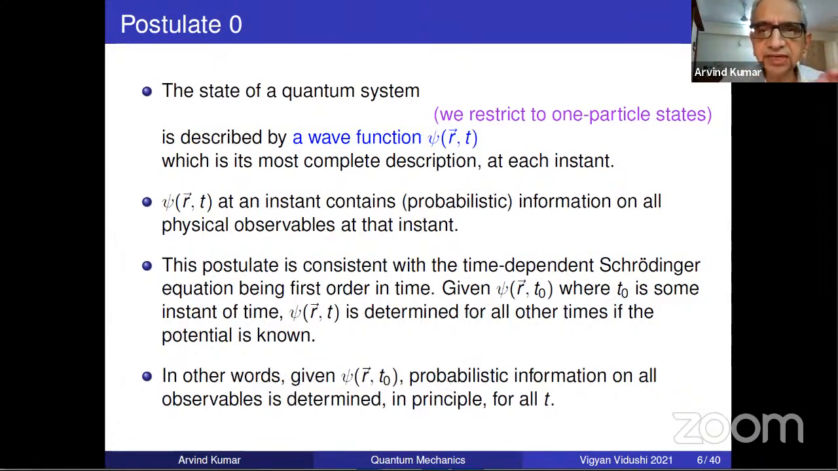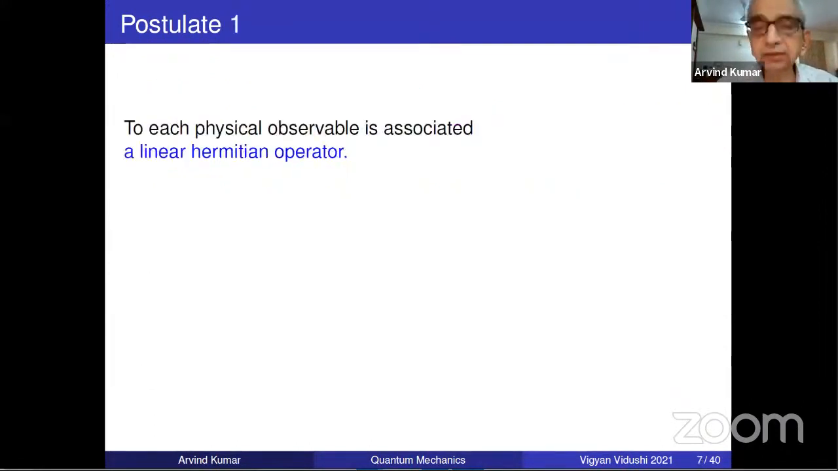In other words, given psi of R, T naught, psi of R, T, and hence probabilistic information on all observables is determined in principle. Of course, these statements are principal statements. In practice, it may be hard to solve the equation analytically. You may have to go to computation solution, etc. Those are practical matters. But as a matter of principle, the equation gives you psi of R, T at all times. So that is summary of what we did already.